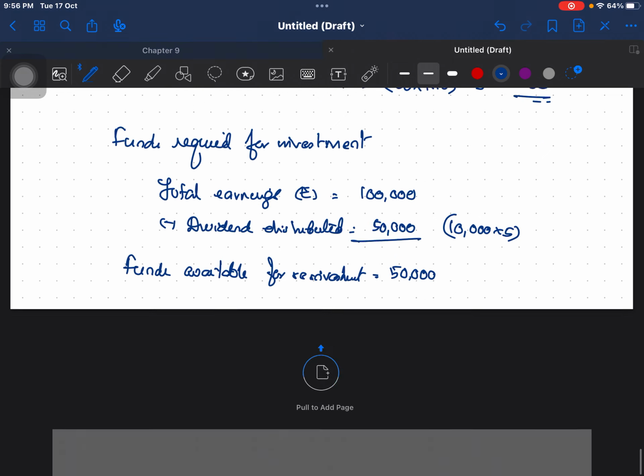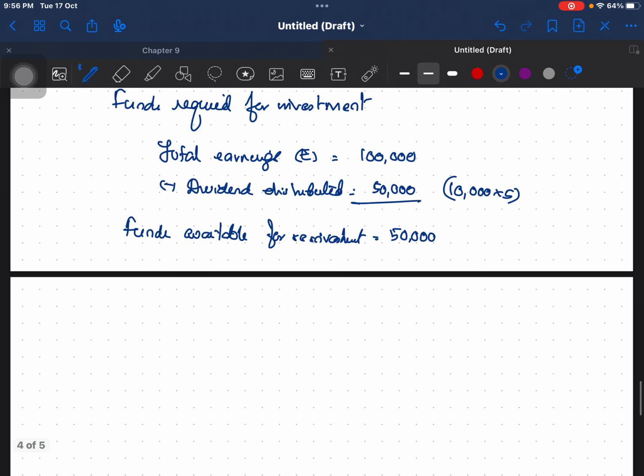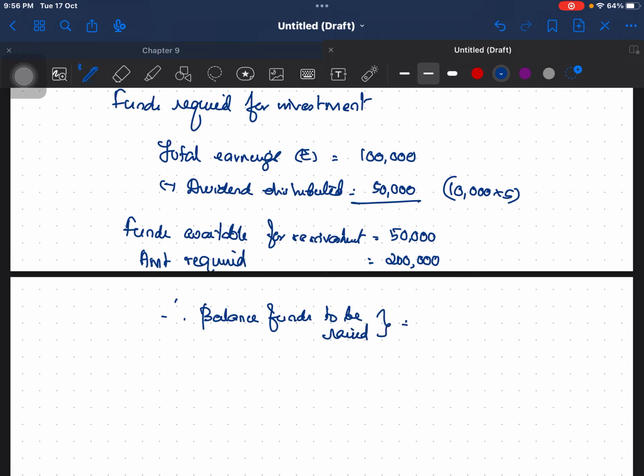And how much do you require for investment? 2 lakh. Amount required is 2 lakh. Therefore, balance funds to be raised is equal to 1,50,000.